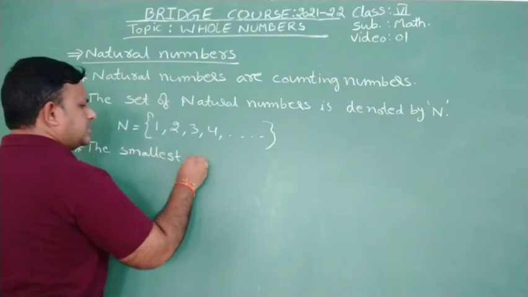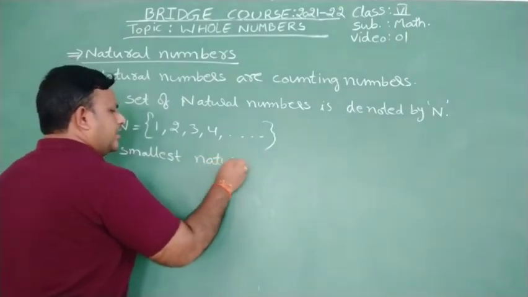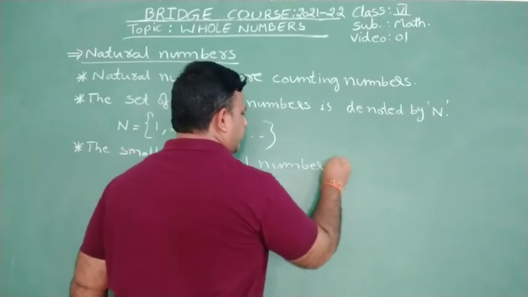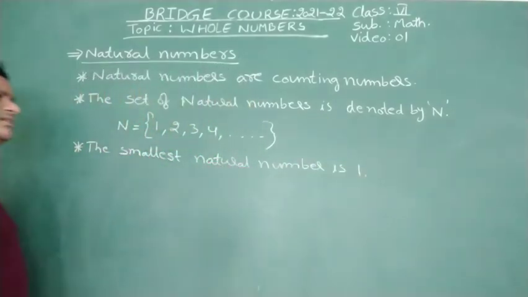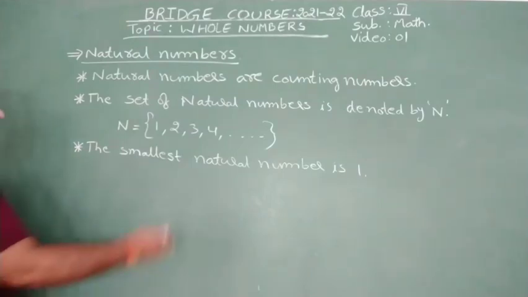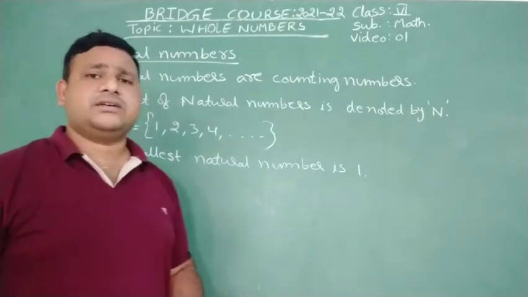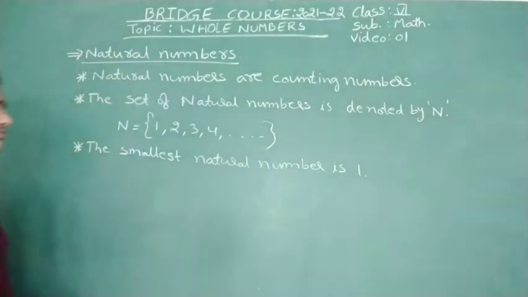The smallest natural number is 1. Can we say the greatest natural number? No, we cannot say, because there are infinite natural numbers. That's why we cannot say the greatest, the biggest number we cannot define here.